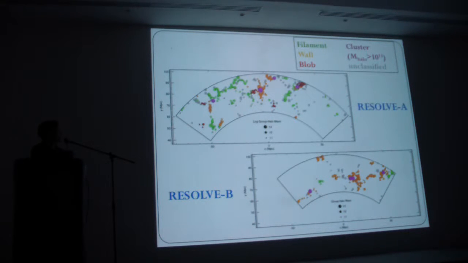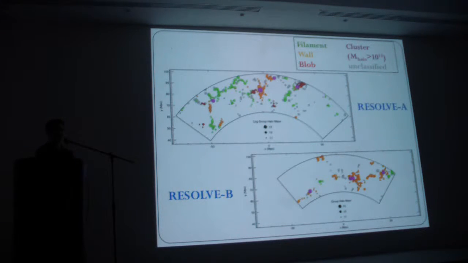This is the two RESOLVE footprints, and these are the different types of structures. The large scale filaments are shown in green, walls are shown in orange. There's this big category of blob, which means I don't know what to call this thing. I don't know what it looks like. I won't really be talking about those. We have clusters in purple. We define them as halos greater than 10 to the 13th.